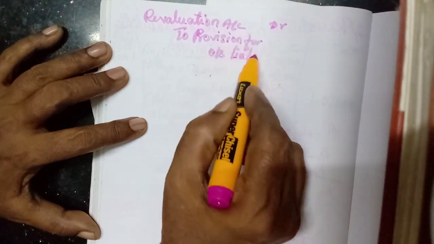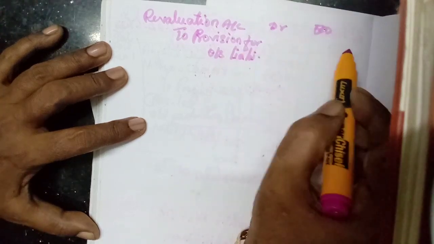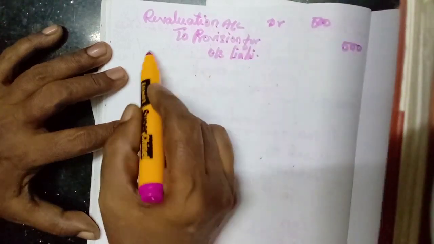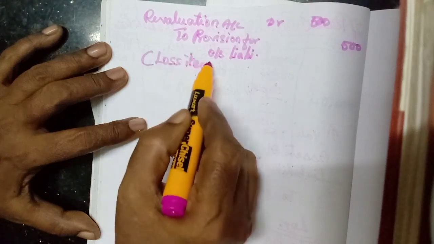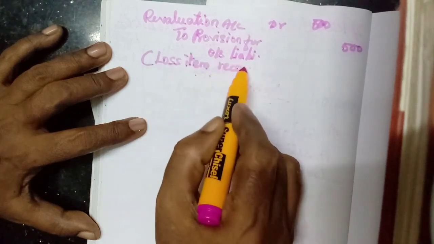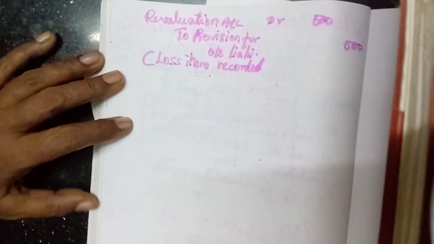Outstanding liability, how much? 500. Loss item recorded. You have to leave some space for writing the revaluation profit or loss.